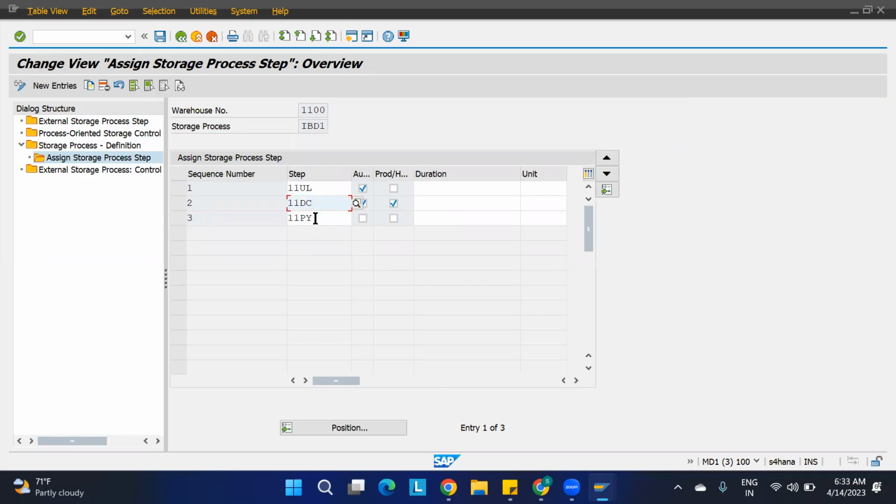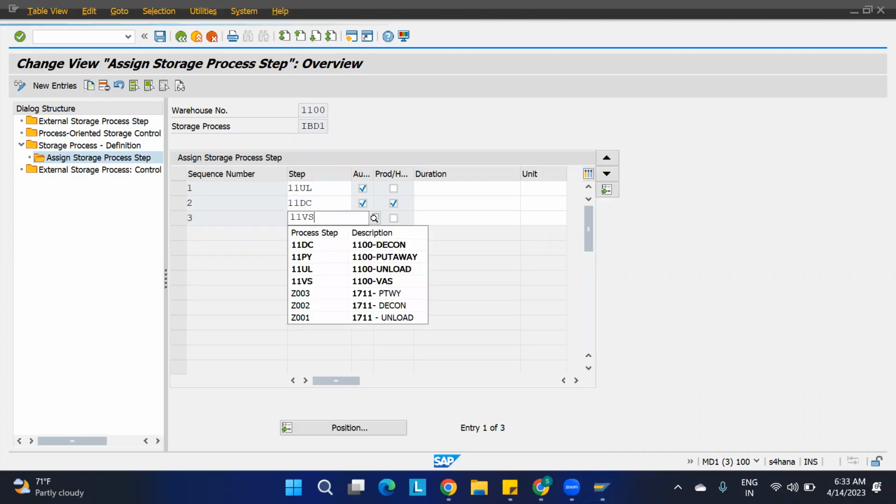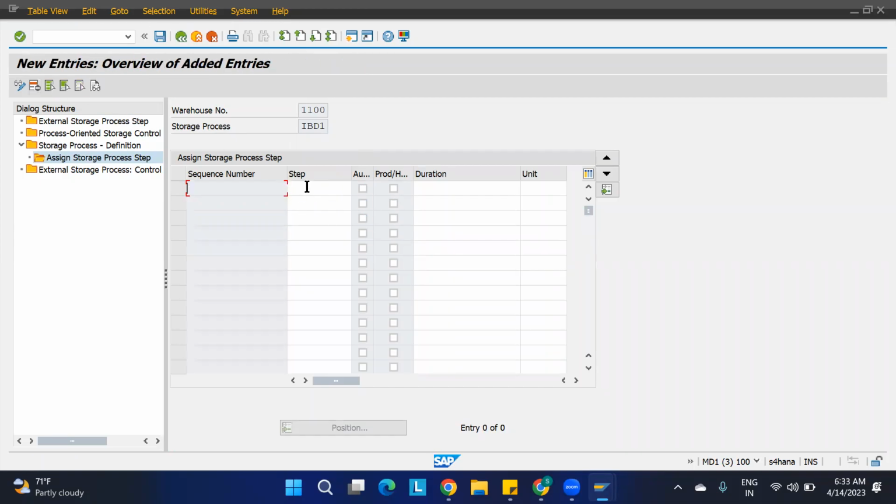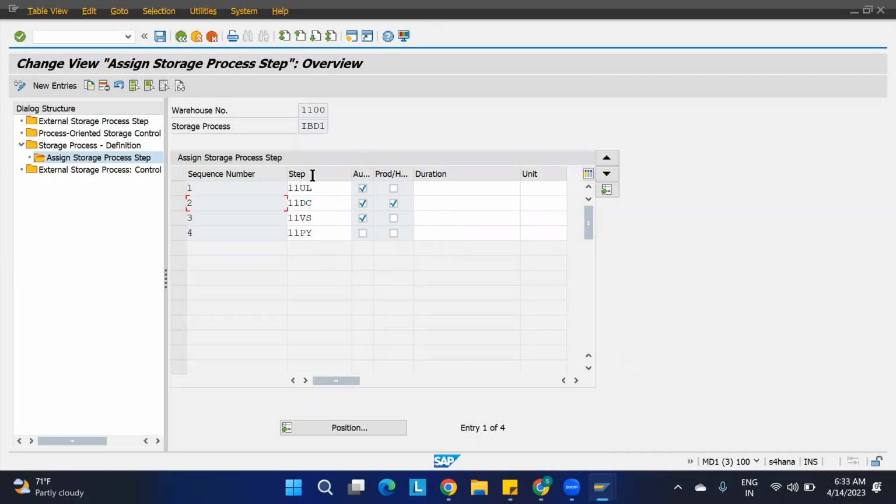So just remove this PY and give the VAS, and you have to tick this one, because the auto warehouse task has to get generated. Then say new entries, 11 PY, put away I'm doing. That's it, save this. Go back. Here you can see 4 different steps. This is how it is going to take now.